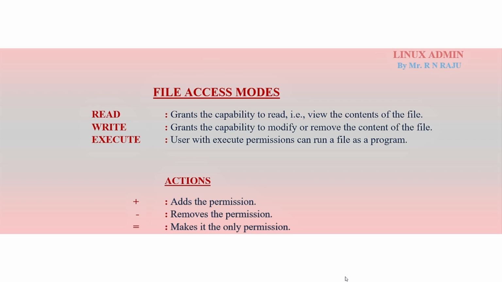If you want to add or remove permissions, you can use actions. Plus means add the permissions, minus means remove the permissions, and equal means make it the only permissions, that is, override the permissions.